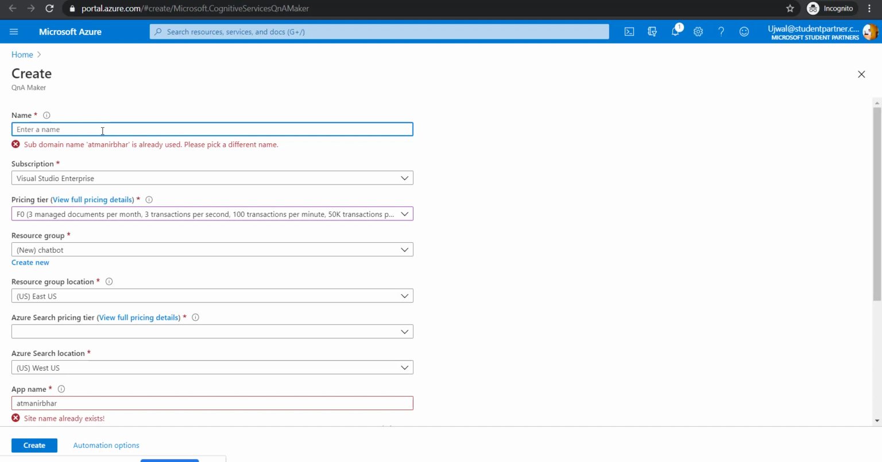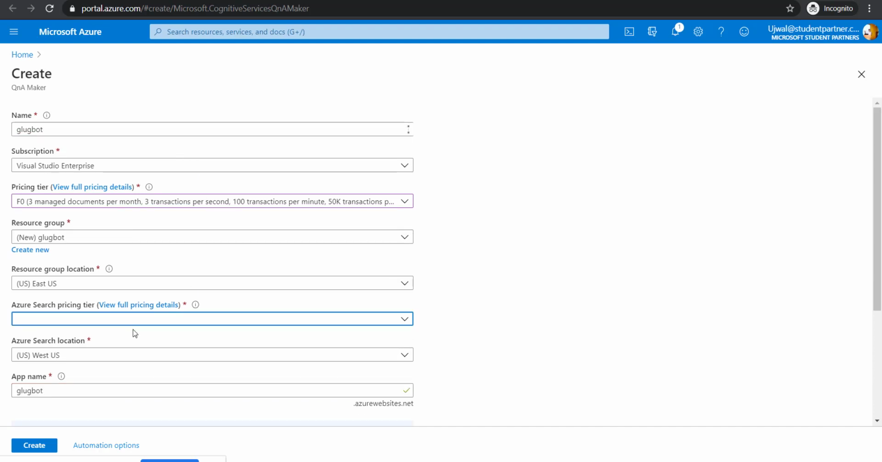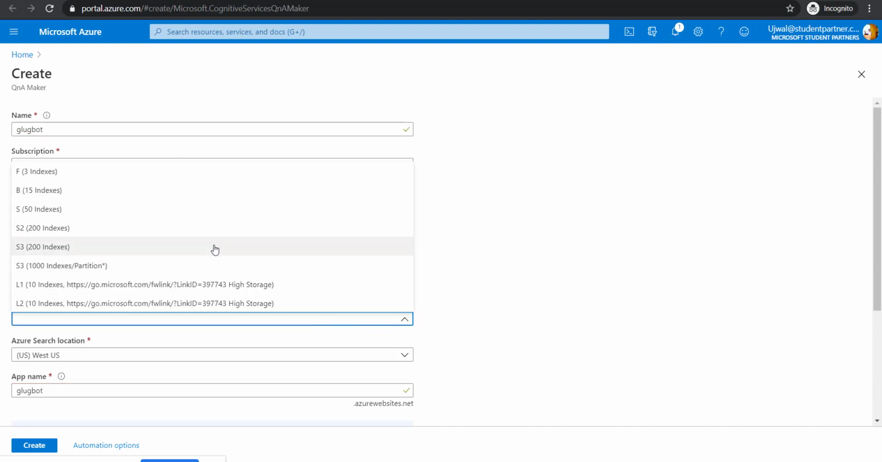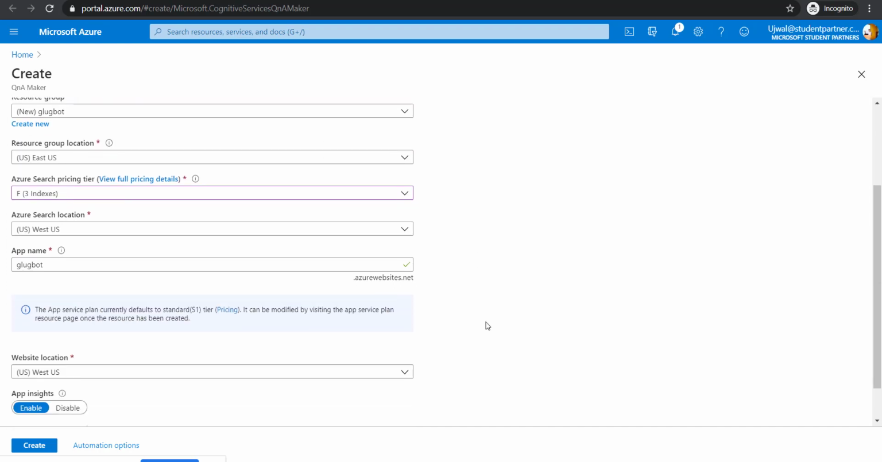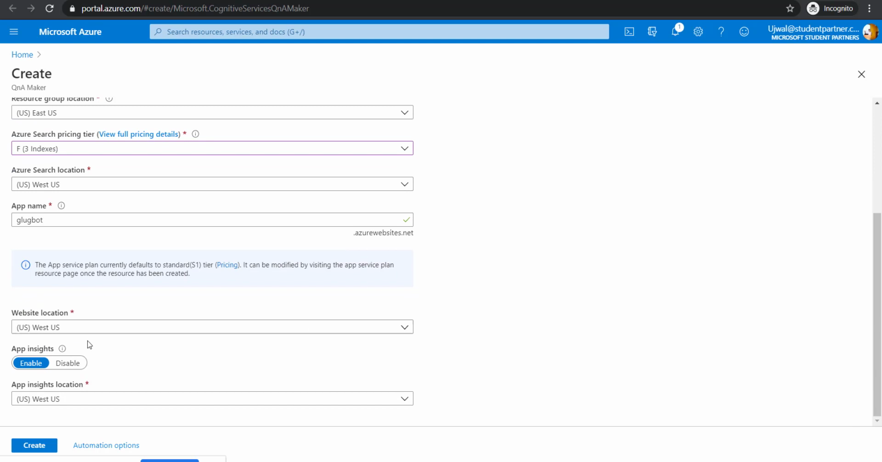So Atmanirbhar is used, so let's use Glugbot, right? Here in the pricing tier, we use free F, right? And that's all. This is the location where you want it to deploy. It ensures that there's latency, but you don't have to worry about this. Just go with create.